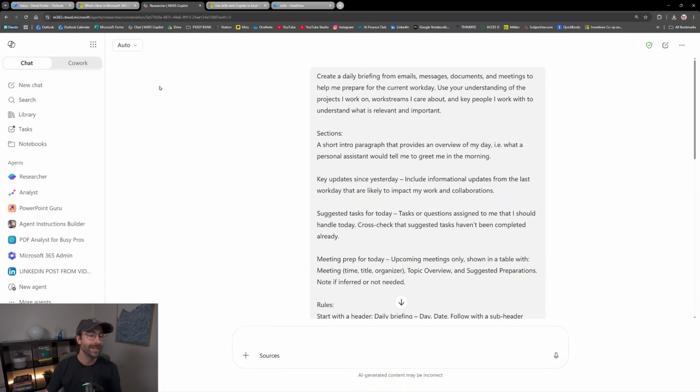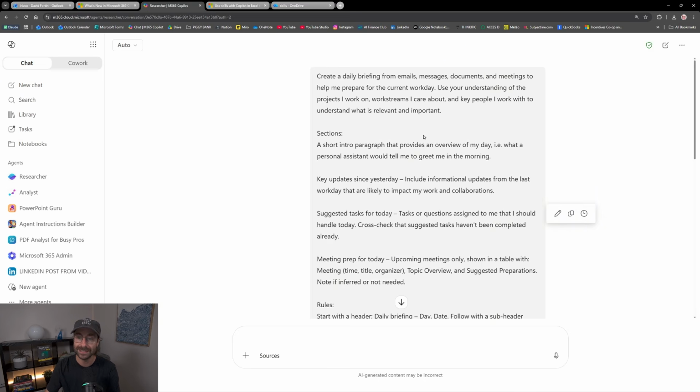And look at this right here. I am in the researcher agent. If you don't know what an agent is, just think of it as a travel agent. It's a custom version of Copilot that receives some instructions to do one specific task. A travel agent is really good to help you plan your trip. Then an agent in Copilot is really good to do a specific task. The researcher agent is very good to research.